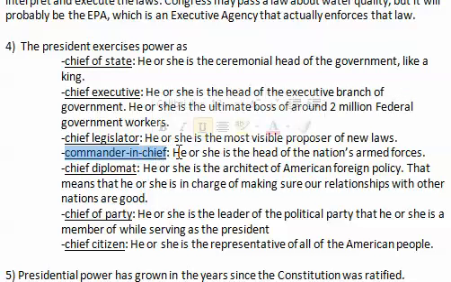Commander-in-Chief: the president also is the head of the nation's armed forces. All members of the armed forces swear their allegiance to follow the directions of the president. That's why it's a big deal. The president is a civilian, so a non-military person is in charge of all the military.